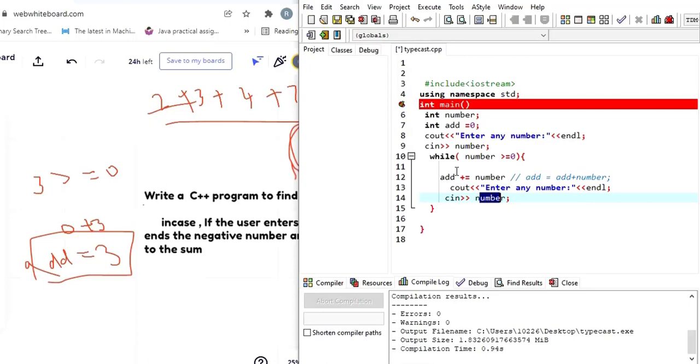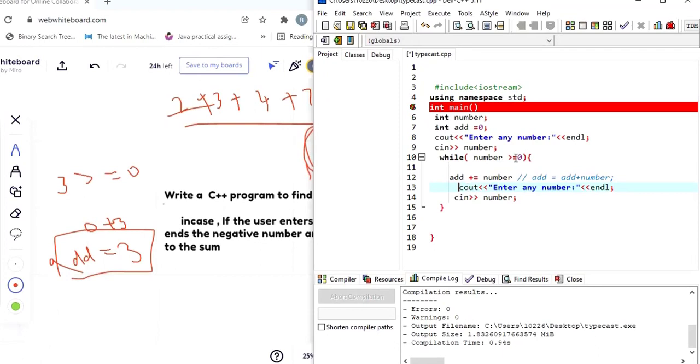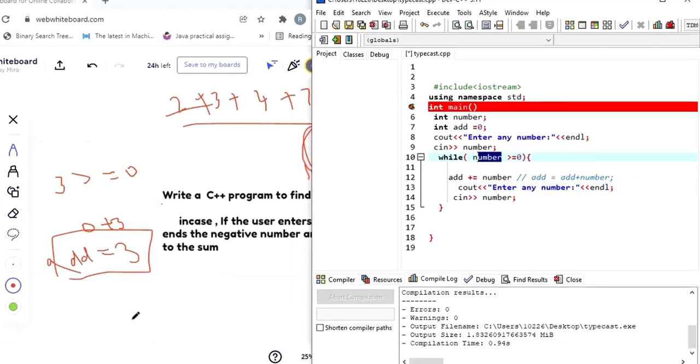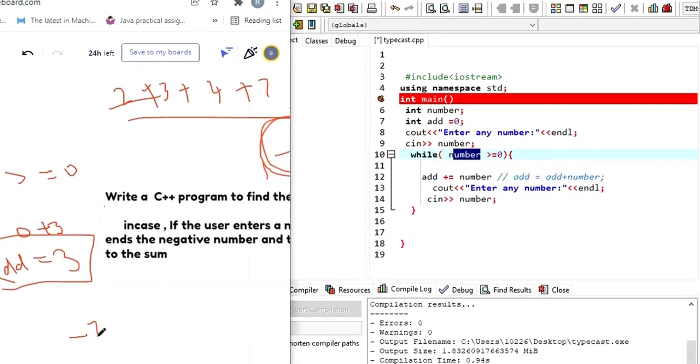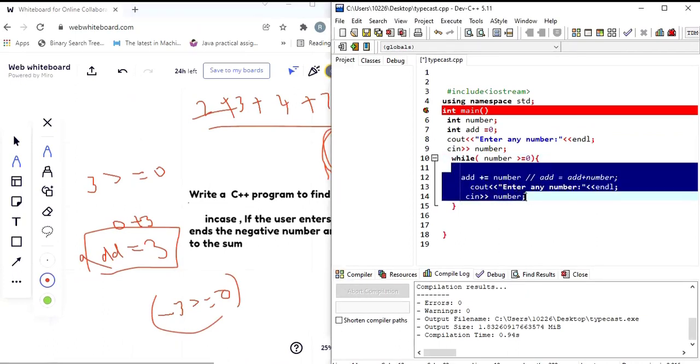It should just display the negative number, then the while loop should terminate. This is a 0, this is number. As soon as the user enters a negative number, the condition number greater than or equal to 0 is false, right? This loop is not going to be executed inside, it will come out of the loop.